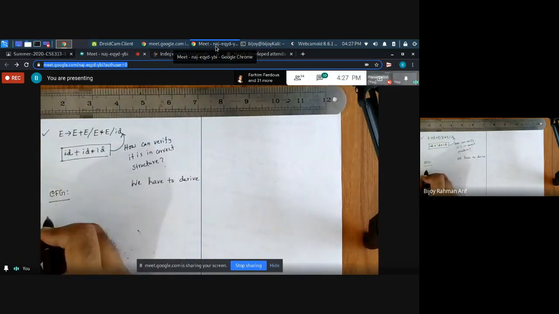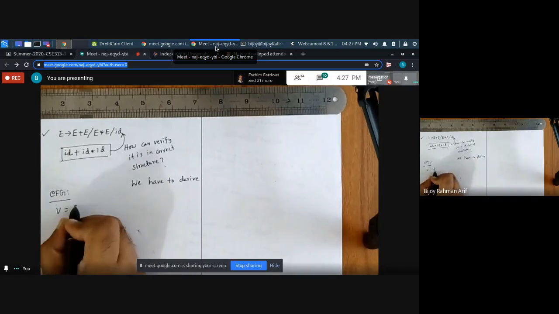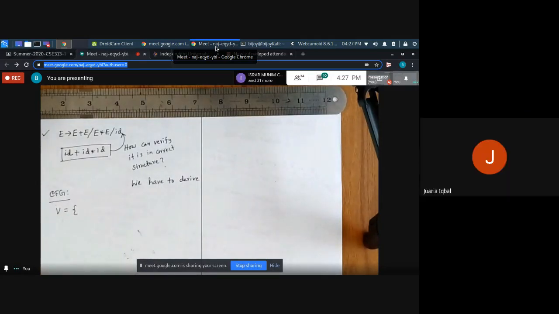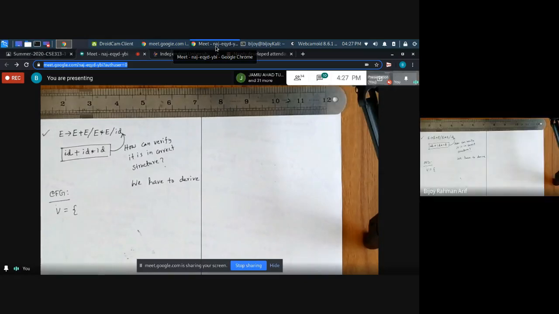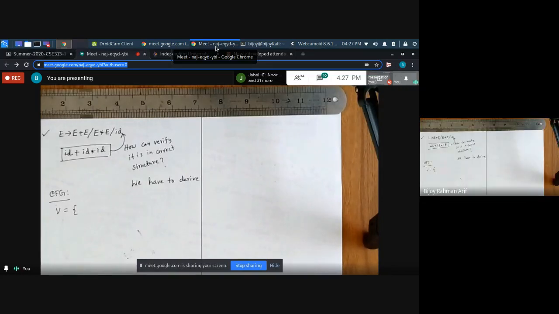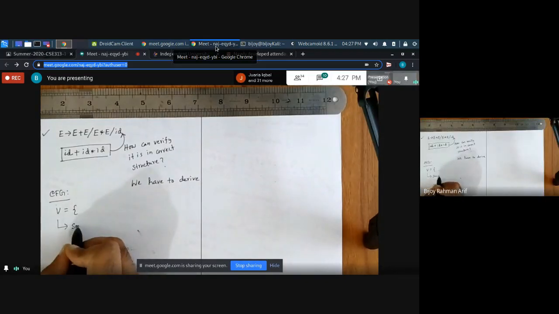What is the variable set here? E. What is a variable actually? Something that can be replaced. So what can be replaced here?